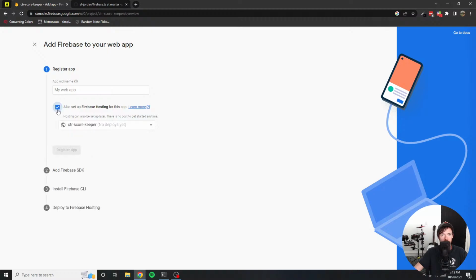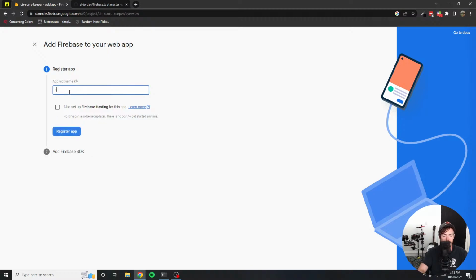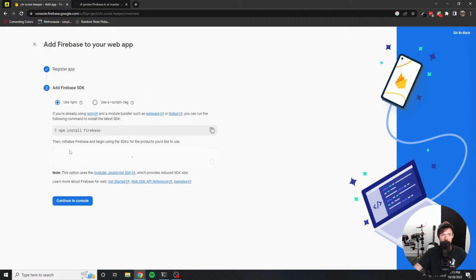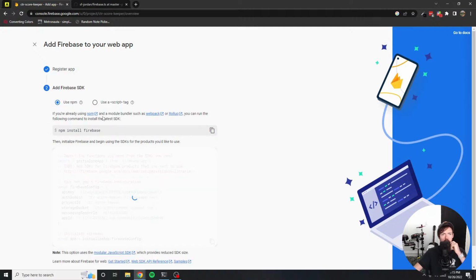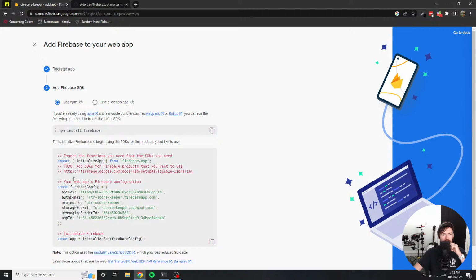I don't want to set up Firebase hosting, so we'll call this CTR score keeper web, and then register that. Then it's going to spit out some credentials, and I'll need that shortly. These are the credentials that I will need.